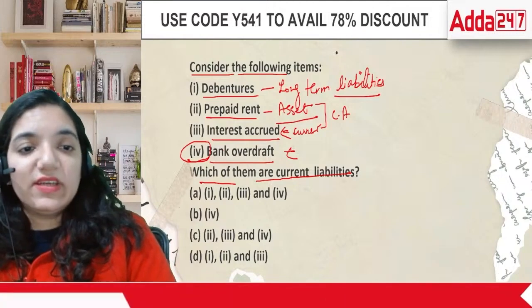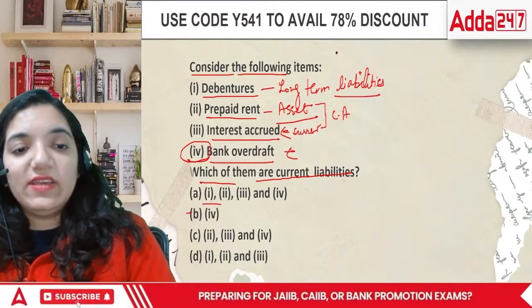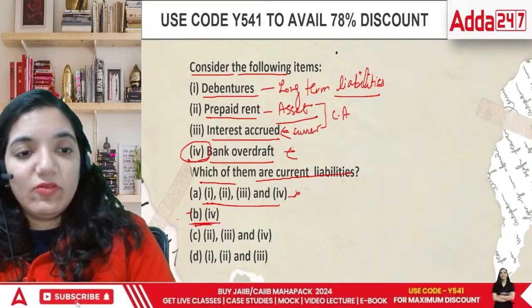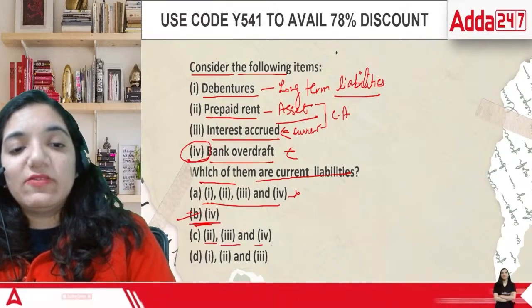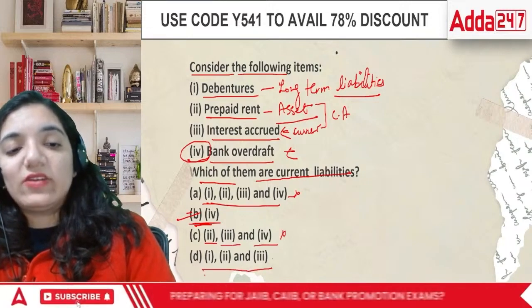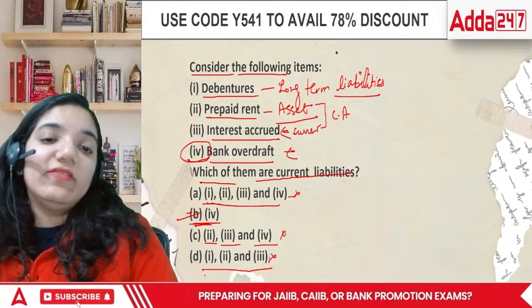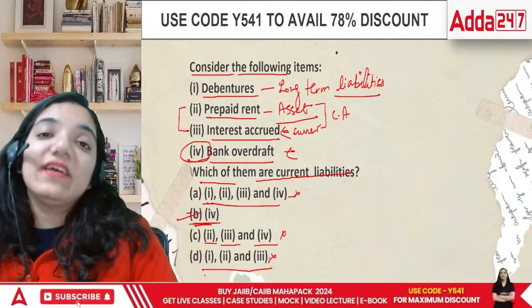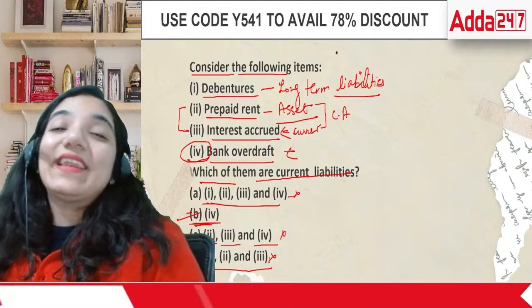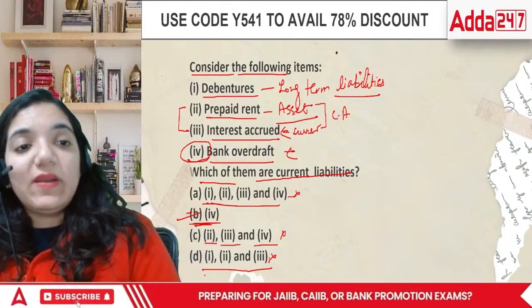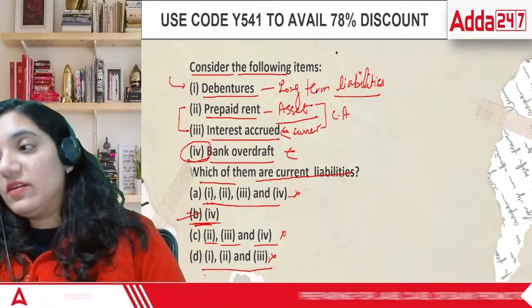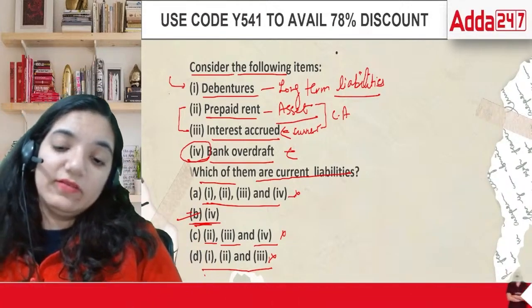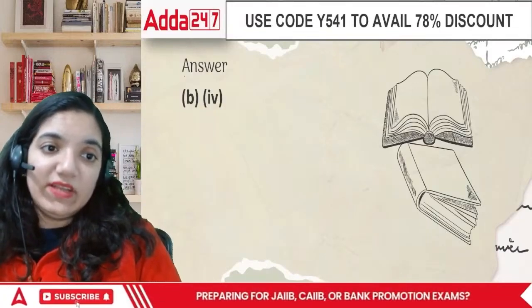So the answer is 1, 3, 1, 2, 3, 4, all? No. Is it B, fourth? That's correct. Second, third, fourth, again no. And 1, 2, and 3 are definitely not there. These two are current assets, the assets which materialize in less than 1 year. And debentures means the money that we have to pay within the time span of the next 1 year. The answer is 4.